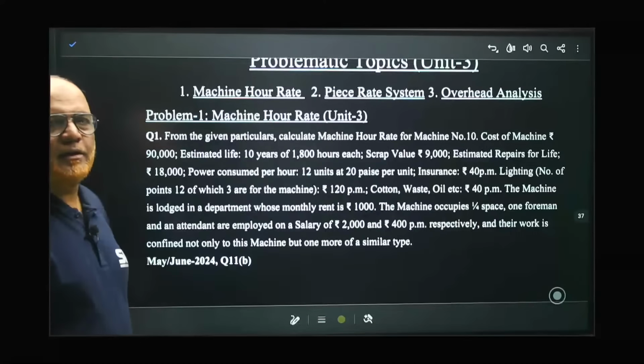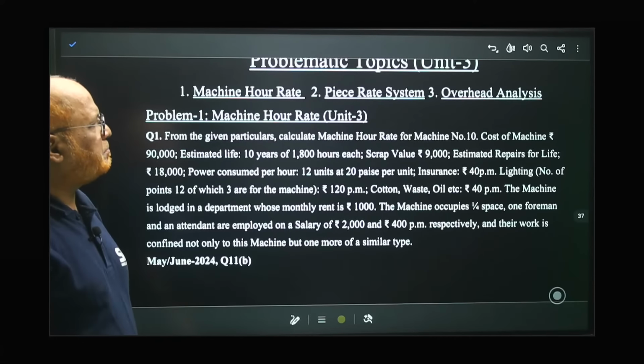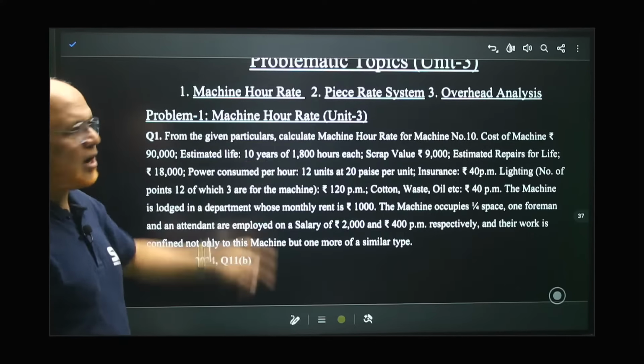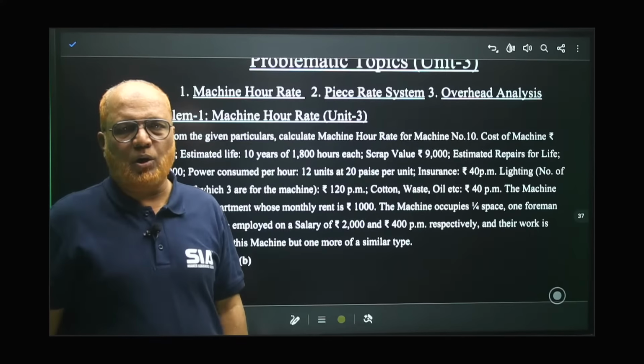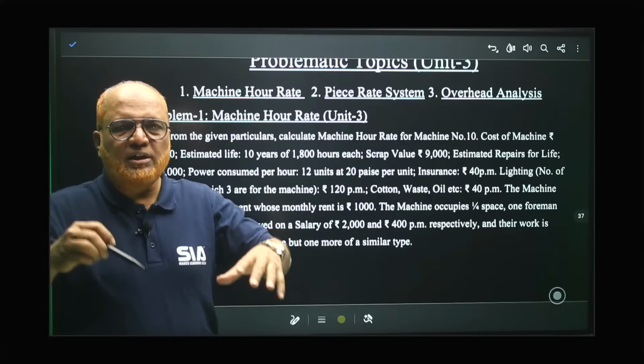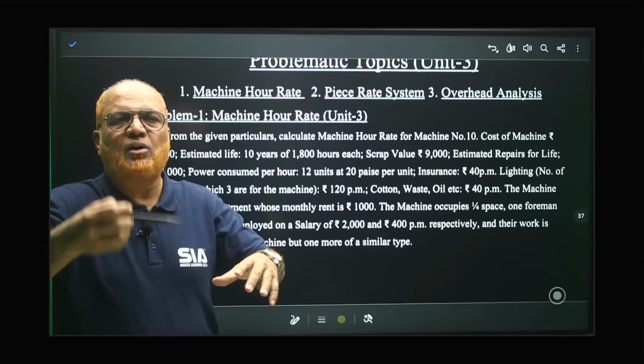Problems topic. Machine hour rate, piece rate system, overhead analysis. So first of all, machine hour rate. This is the problem on overheads. Because machine is used, when machine is used, expenditure will be incurred on the machine.